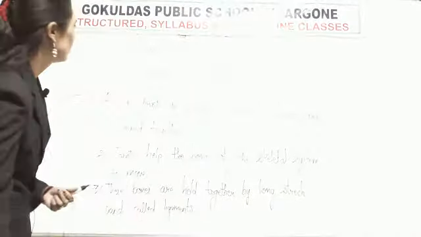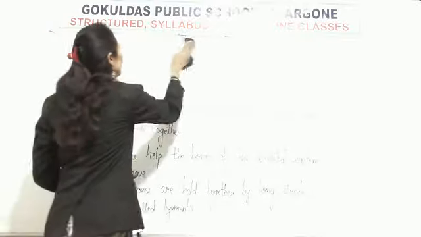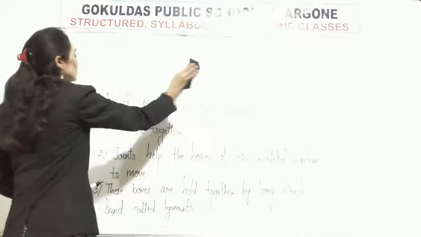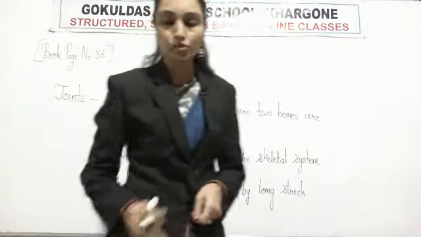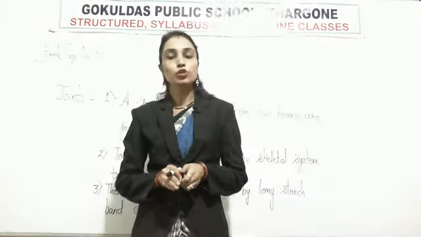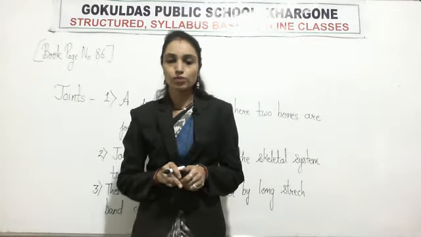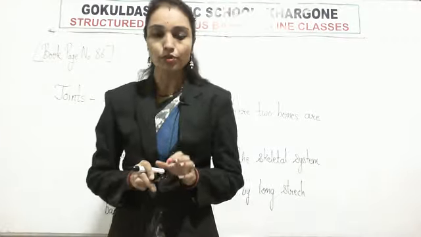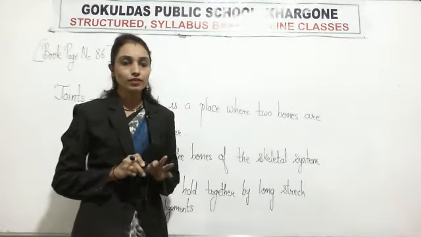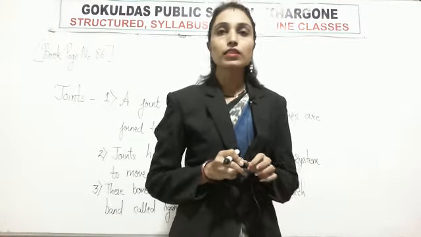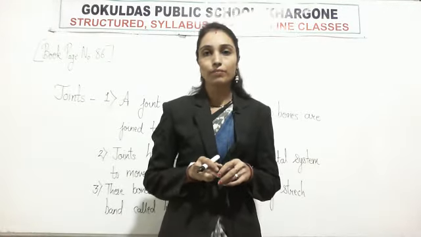Then fourth point, there are many joints in our body. Different joints allow different types of movements. Only the bones of the skull do not allow movement. Means the joints in the skull are called immovable joints.